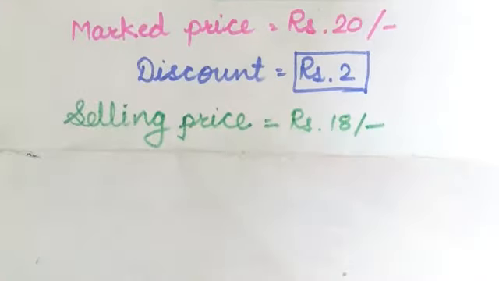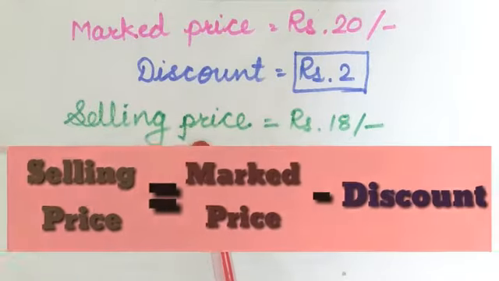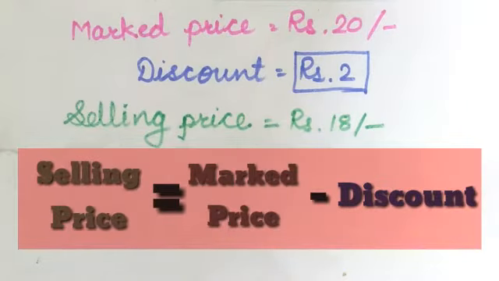So students, here we got one formula, that is how we can find out the selling price. Yes, if we subtract the discount from the mark price, then we get the selling price. So selling price is equal to mark price minus discount. But students, generally discount is given in terms of percentage.